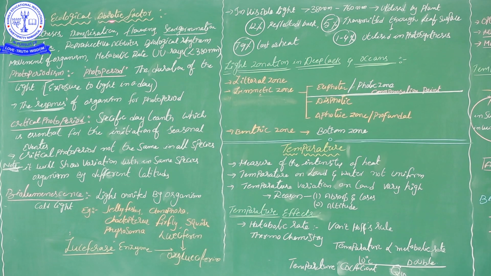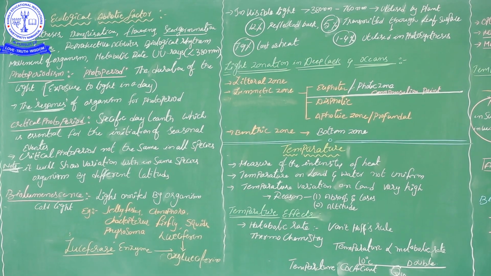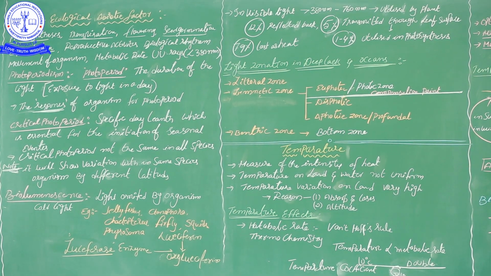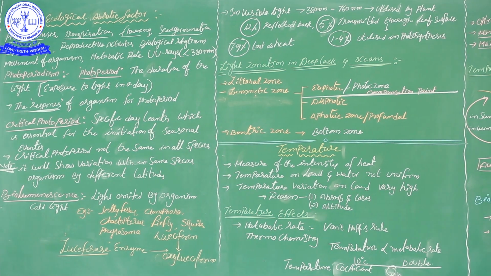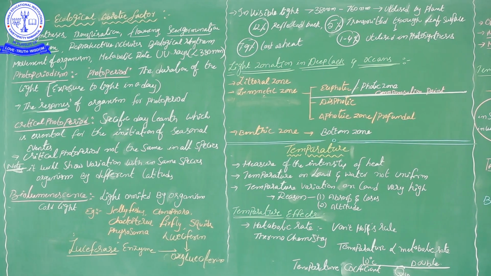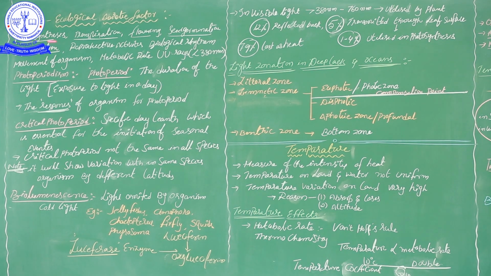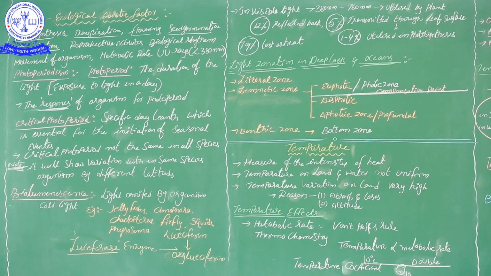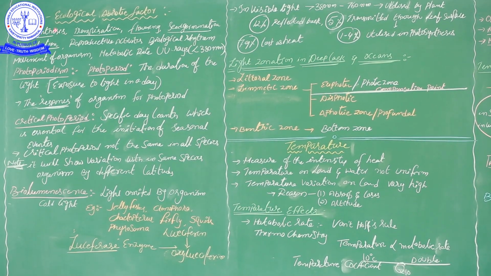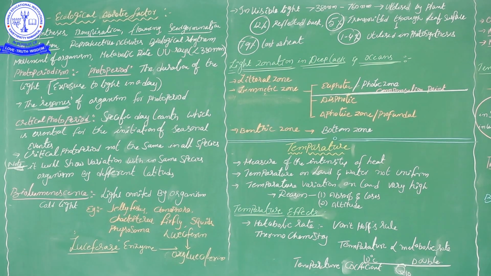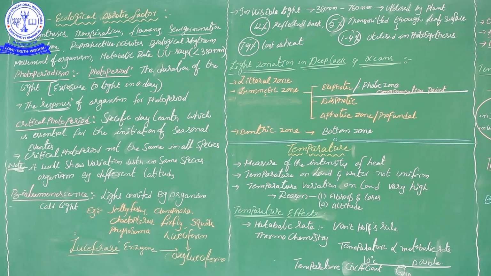We have already seen some of the influences of light, how light influences organisms, living things, and not only living things, non-living things also. So here, photosynthesis, how it is influenced by light, we already saw in a previous video. Transpiration, flowering, seed germination, pigmentation, reproductive activities of organisms, and then biological rhythms. All these we saw in previous videos. And then movement of organisms.